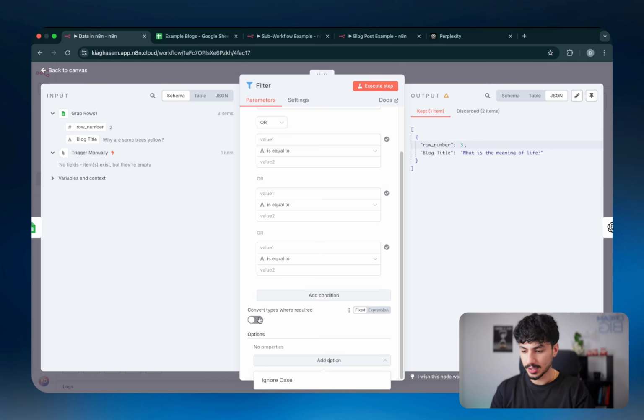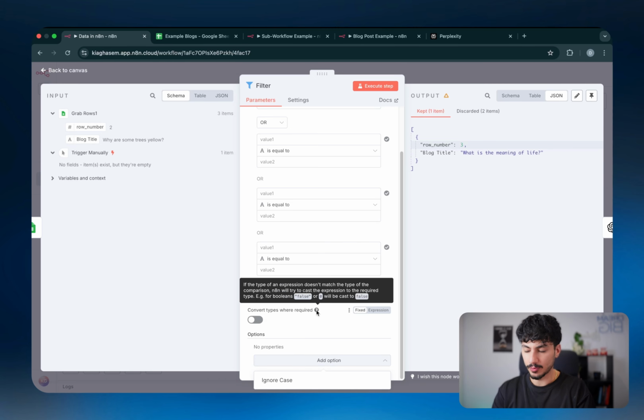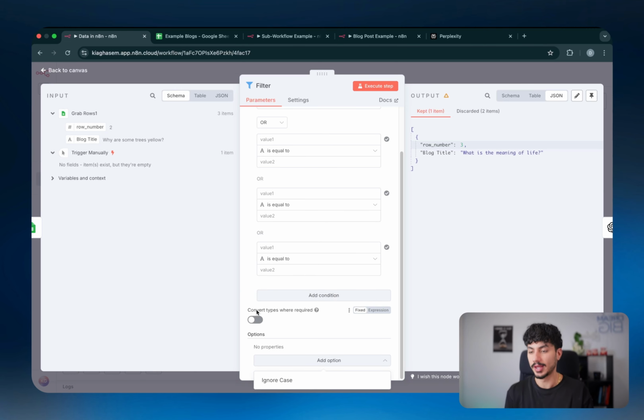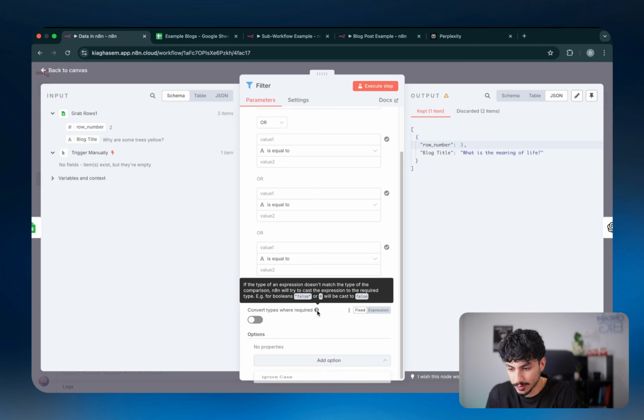And then you also got this toggle that says convert types where required. And that's basically just saying like if in one place you have 0, another place you have false. 0 is generally equivalent to false. So it's going to convert it to the correct type so it doesn't give you a type error. But if there are any fields that later on get added, because n8n literally updates its nodes and its whole platform every couple of days or couple of weeks, so if there is anything that I haven't gone through, just click on this question mark and it will literally explain exactly what it is and what it does.